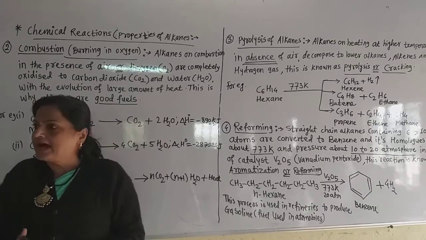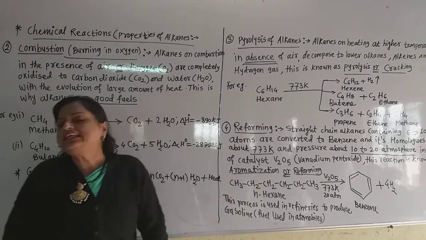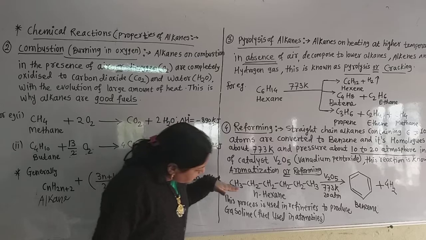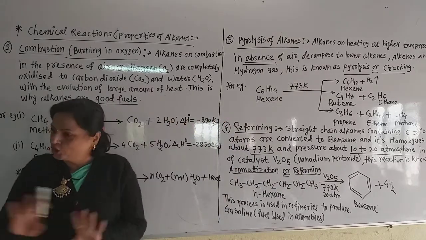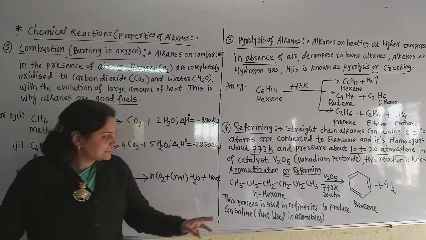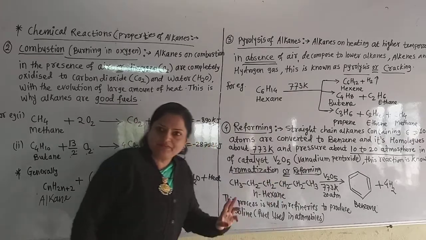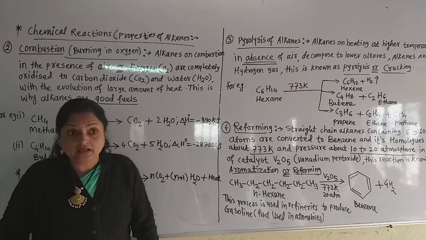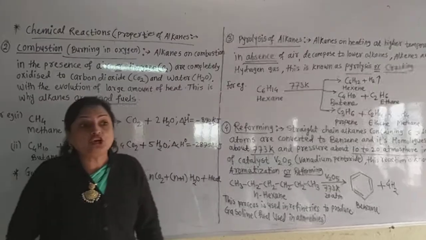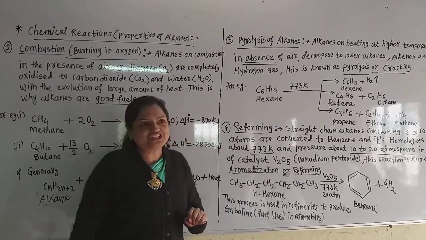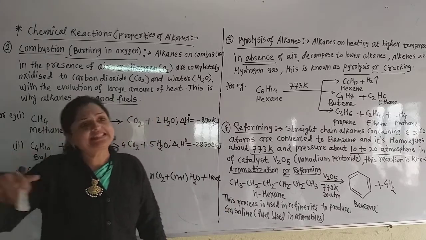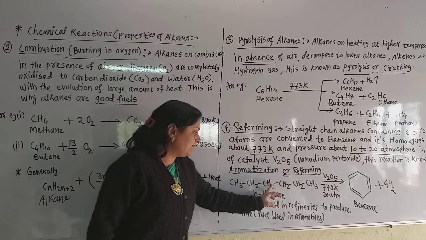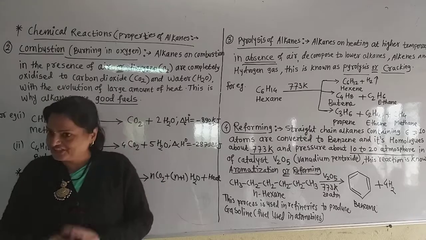Now see here, this is n-hexane. Why is it n-hexane? Normal hexane, because it is a straight chain alkane. There is no branching. Six carbon atoms: 1, 2, 3, 4, 5, 6. The ending carbon contains 3 hydrogens. We know how to draw the structure of an alkane. The ending carbon always contains 3 hydrogens and the middle carbons contain 2 hydrogens. Hexane means C6H14, so count the hydrogens: 3 plus 3 is 6, 7, 8, 9, 10, 11, 12, 13, 14. Now this is the correct structure of n-hexane.